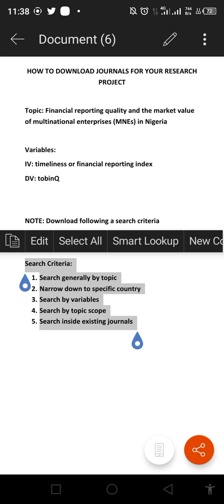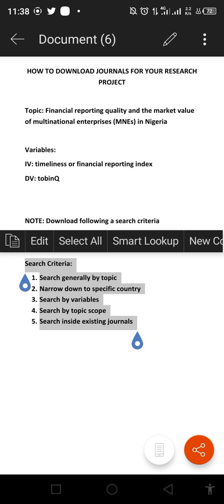Then number two, you need to narrow down your search to a specific country, preferably the country where you want to conduct the research, or the country that is the scope your study wants to focus on. So you need to search by narrowing down to a specific country.